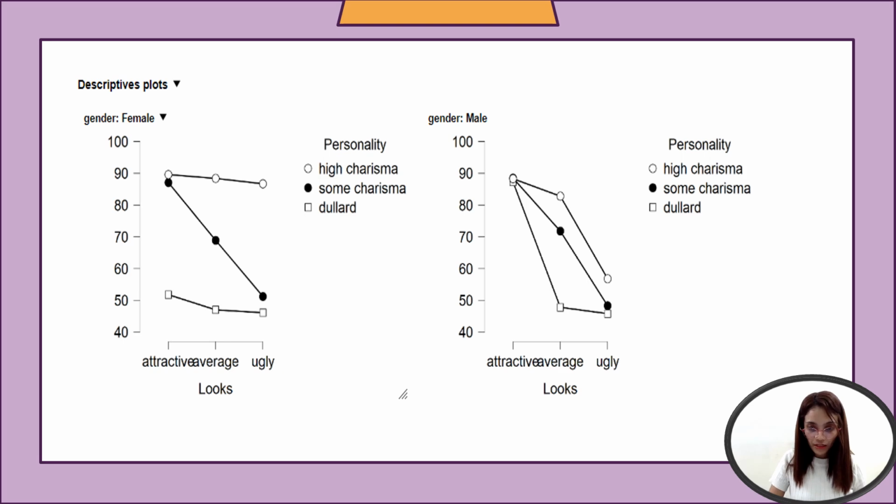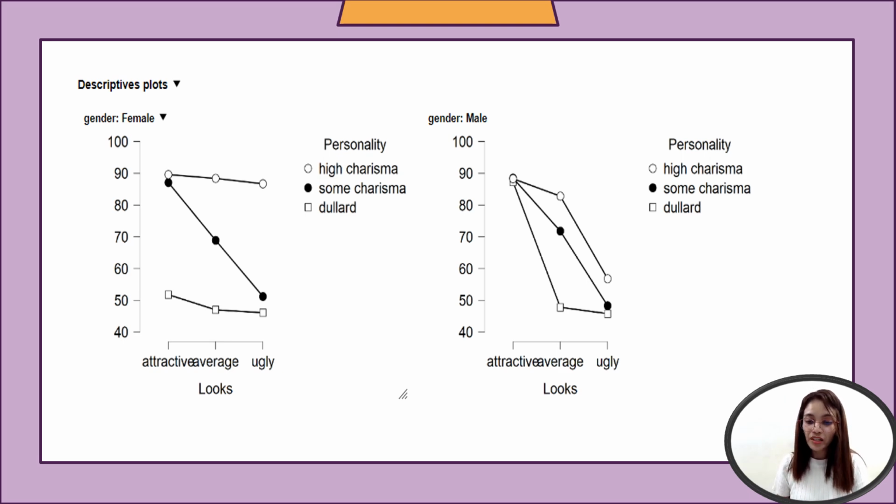Now, for the second plot, for male. The graph illustrates that, same as for the females, both looks and personality significantly influence their perceived value. High charisma can elevate scores substantially, especially when combined with attractive looks.